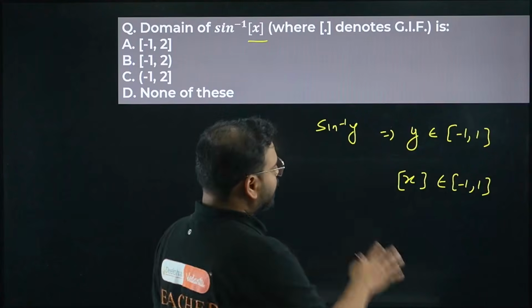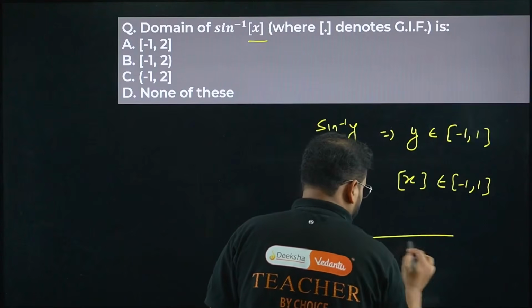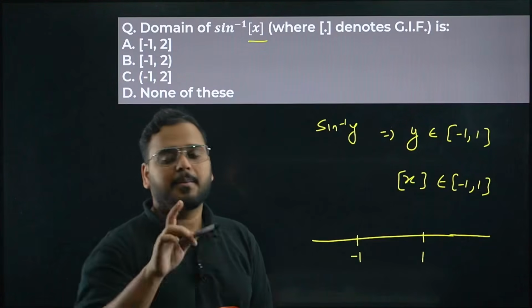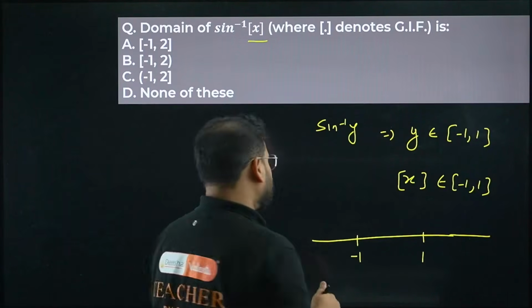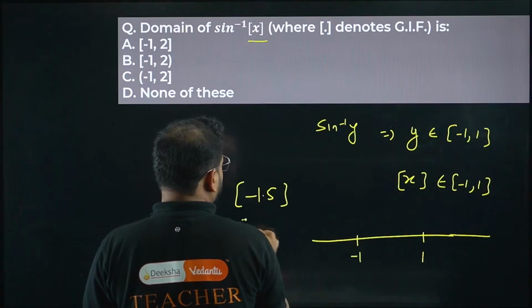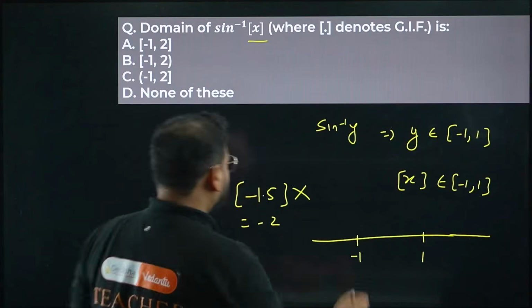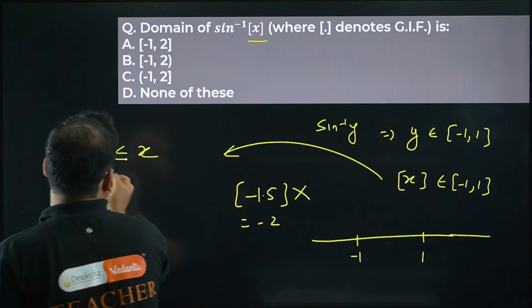Okay. So for what value? Draw on the number line. For what value of x will this GIF give me minus 1 to 1? If you take anything less than minus 1, basically minus 1.5, the answer will become minus 2, which is not possible. So the minimum value of x, if you take from here, has to be minus 1.